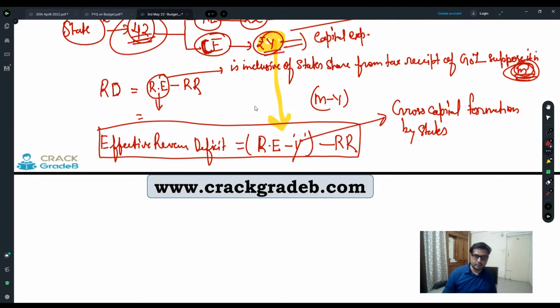So mandatory grants ka part. Okay. Clear?